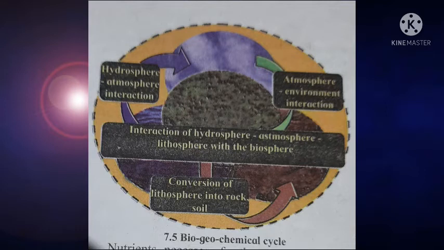In that, two types of cycles are present, the sedimentary cycle and the gaseous cycle. We studied it in an earlier lecture. The sedimentary cycle and gaseous cycle are not separate from each other. They are also interdependent with each other. This is the biogeochemical cycle and the different components present in it. We studied it in an earlier video. This diagram is very important. You have to prepare this for a short note.